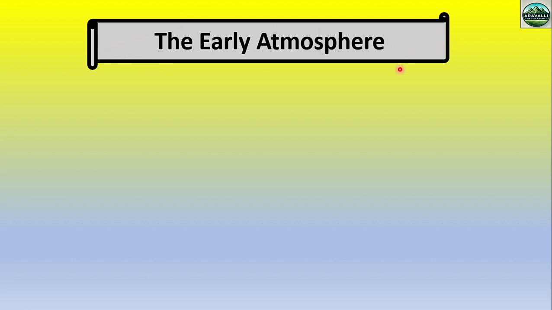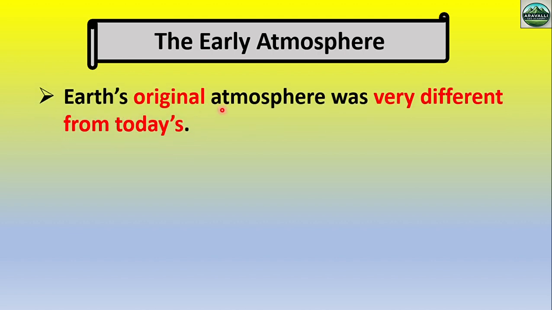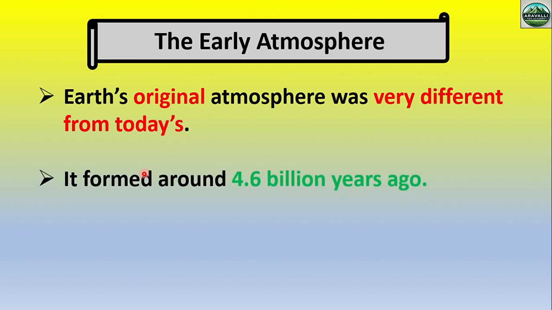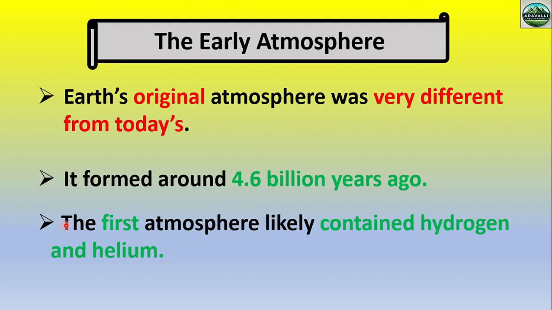Now we discuss the early atmosphere. Okay, what was the condition of the early atmosphere of the earth? The earth's original atmosphere was very different from today's, because the early earth was very hot. Okay, and temperature and pressure conditions were different, so the atmospheric condition was also different. The earth's atmosphere formed around 4.6 billion years ago, and the earth also formed around 4.6 billion years ago. Okay, the first atmosphere likely contained hydrogen and helium. So after the formation of the earth, the first atmosphere formed. Okay, so the major gases of the first atmosphere are hydrogen and helium.